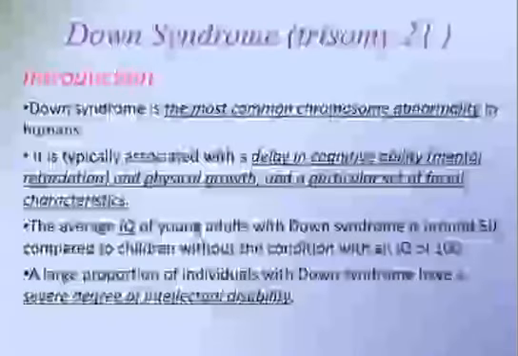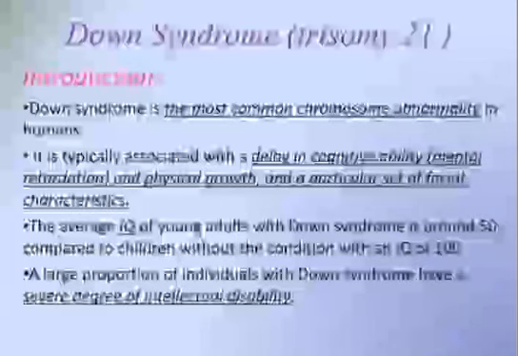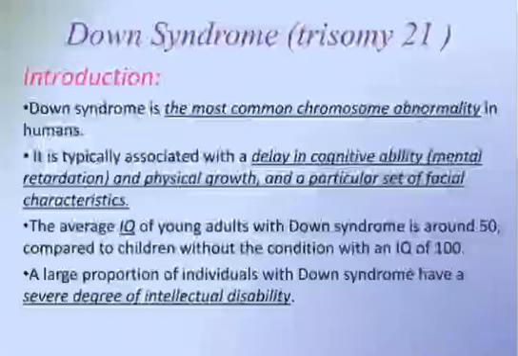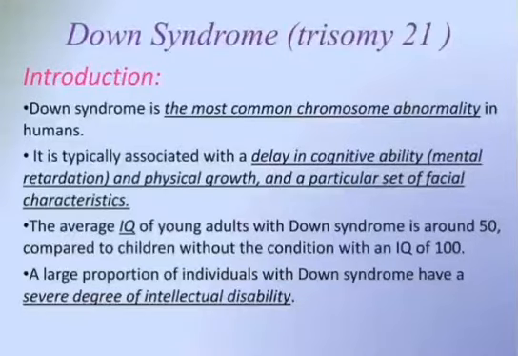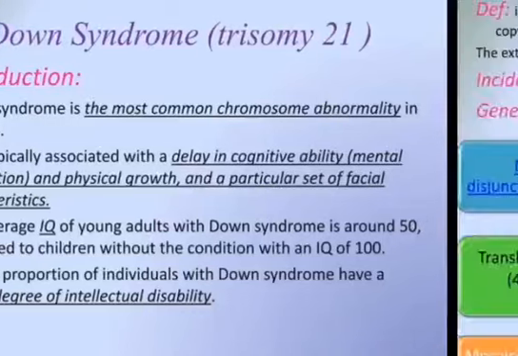Today our topic is Down syndrome, trisomy 21. Down syndrome is the most common chromosome abnormality in humans. It is typically associated with a delay in cognitive ability, that is mental retardation, and physical growth, and a particular set of facial characteristics. The average IQ of a young adult with Down syndrome is around 50, compared to children without the condition with an IQ of 100. A large proportion of individuals with Down syndrome have a severe degree of intellectual disability.